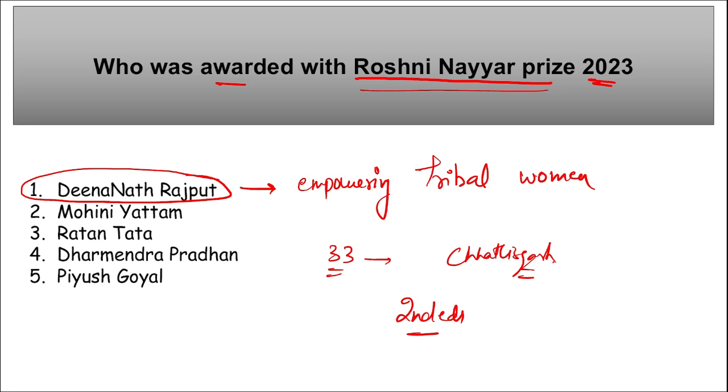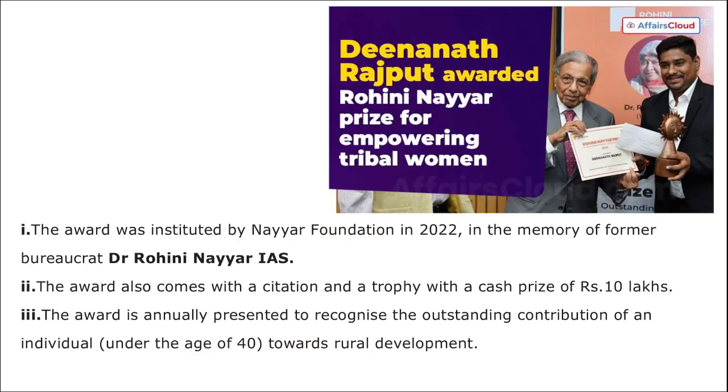He won the second edition of this Roshni Nayyar Prize, for an outstanding contribution to rural development. This award was presented by N.K. Singh, who is the chairman of the 15th Finance Commission. The prize was announced at a function held at India International Center in New Delhi. Remember here, Dinanath Rajput worked for the upliftment of more than 6,000 tribal women in Chhattisgarh, a region known for its challenges in Naxal activities.